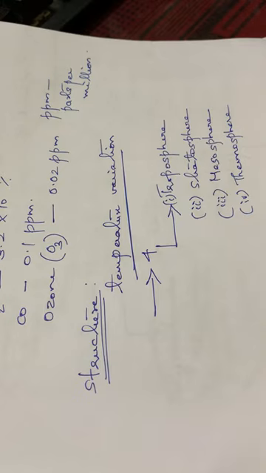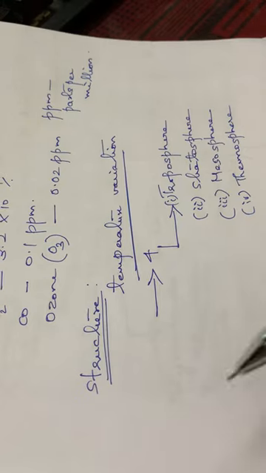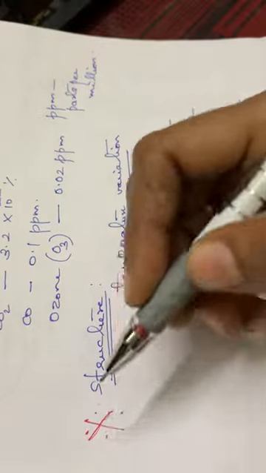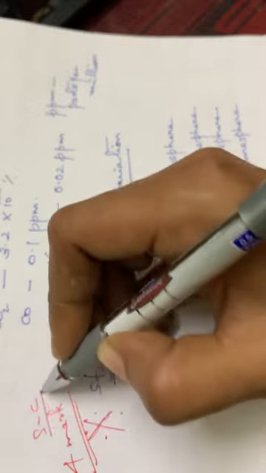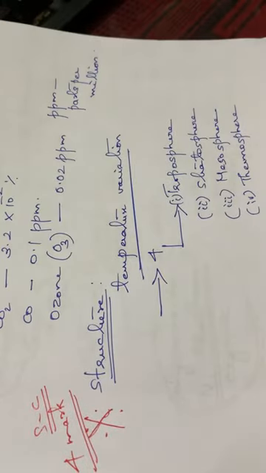So this is very important. The structure of atmosphere, or the composition of atmosphere, is very important. Usually it will be asked for a 4-mark question in the section C part, or it will be combined with some other question in section D or in the essay part. So the 4 layers or regions of atmosphere based on the temperature variation: the first one is the troposphere, then comes strato, then meso, then thermo.